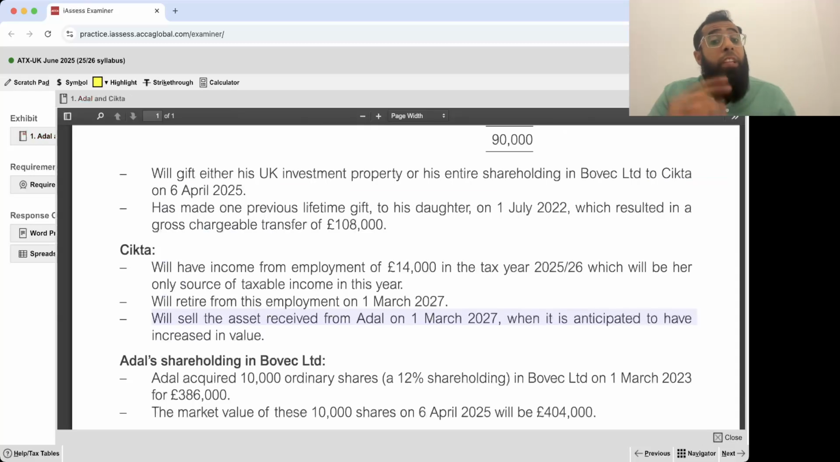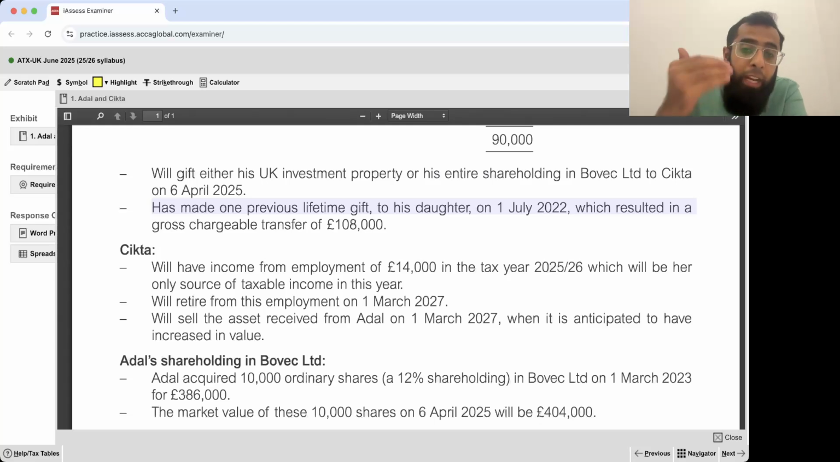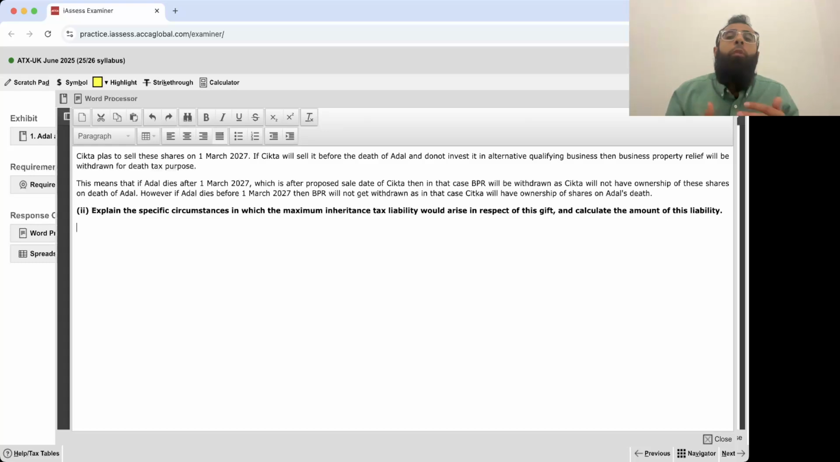Number two, we are talking about the maximum IHT which can arise. This previous gift of 1st July 22 also becomes chargeable so that it uses up the NRB. And when it uses up the NRB, the IHT will get maximized. Obviously, no one wants to maximize the IHT. Everyone wants to reduce it. But the question is saying, okay, what is the worst that can happen? Maximum IHT which can arise on this gift of shares of Bovac Limited